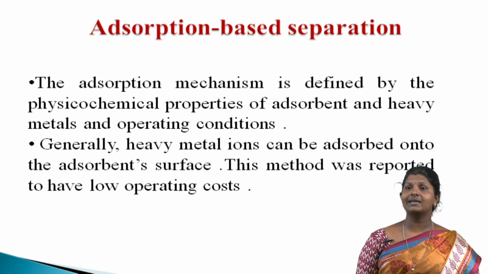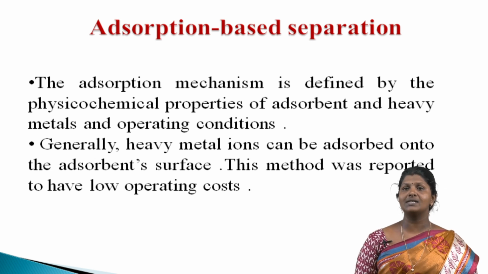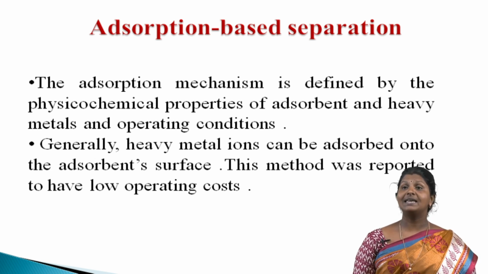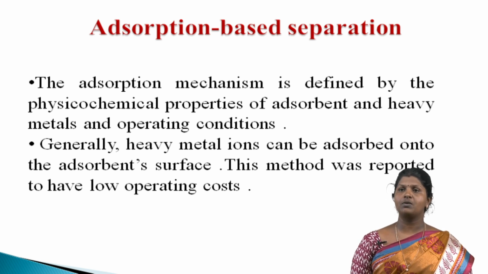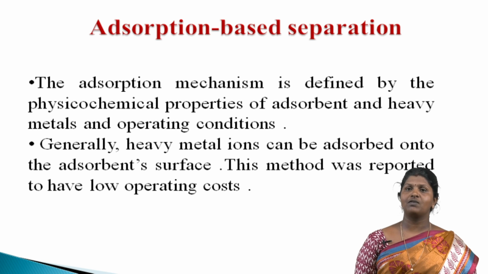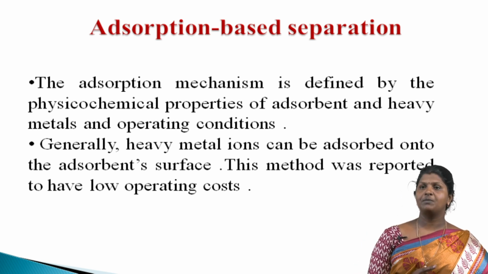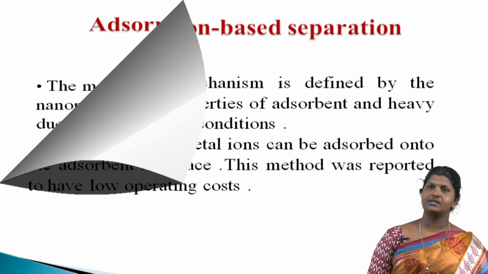Generally, heavy metal ions can be adsorbed onto the adsorbent surface. The method was reported to have low operation cost, high removal capacity, easy implementation and simple treatment by regenerating the adsorbed heavy metal ion. Different types were developed for wastewater remediation as discussed in the following sections.